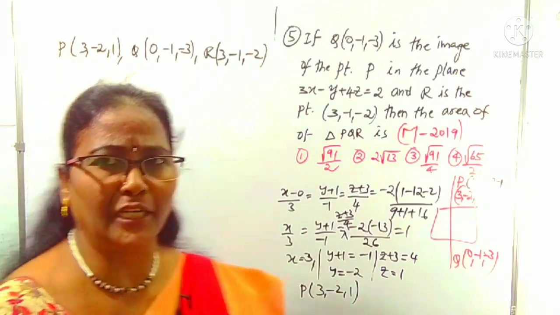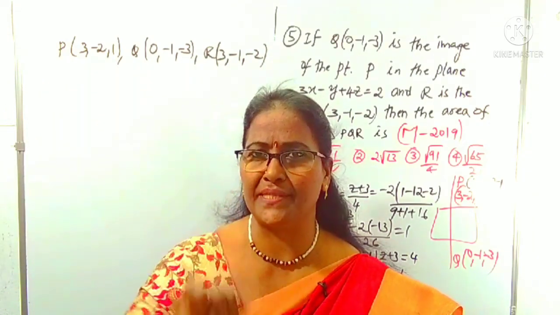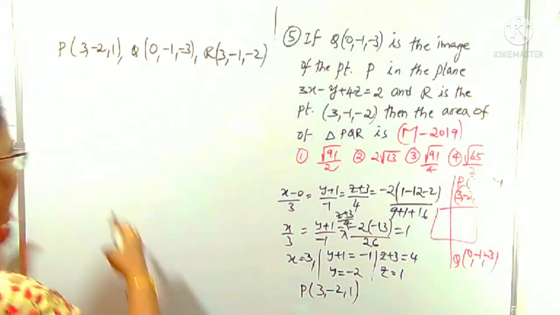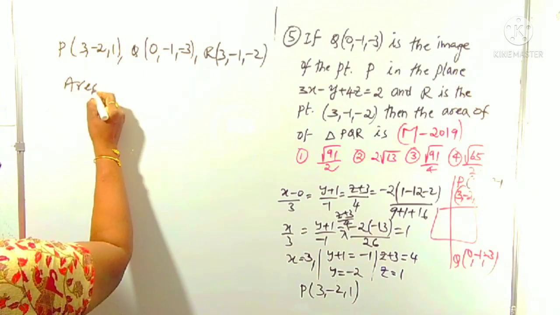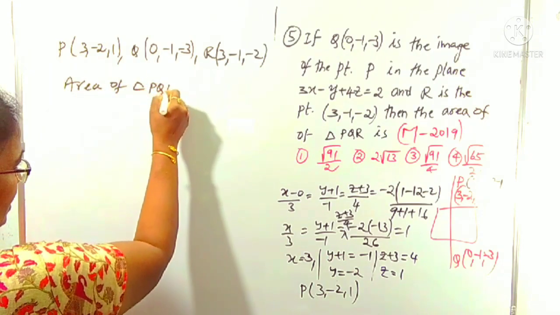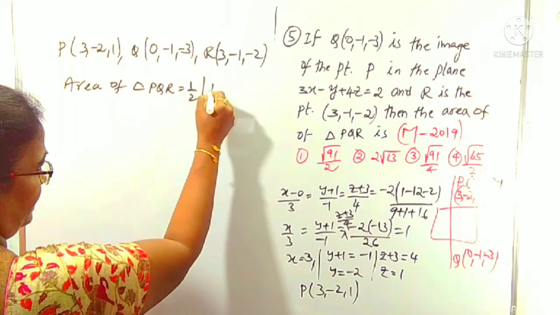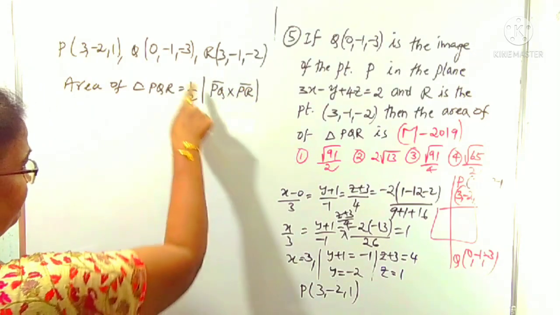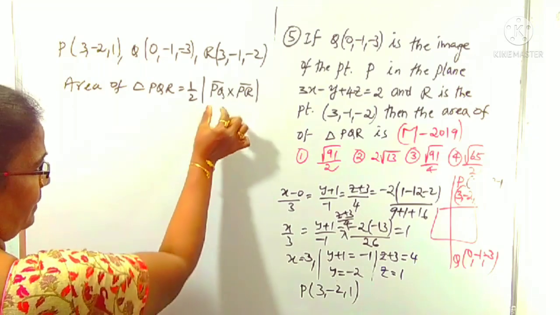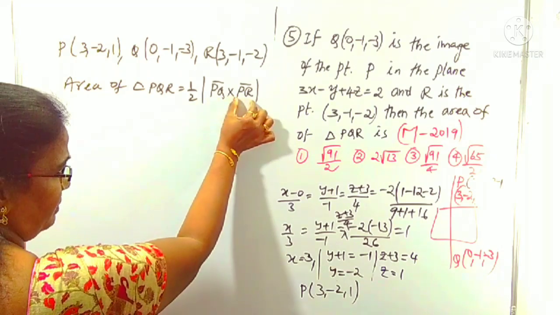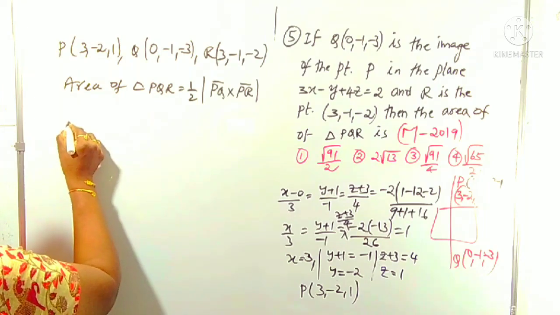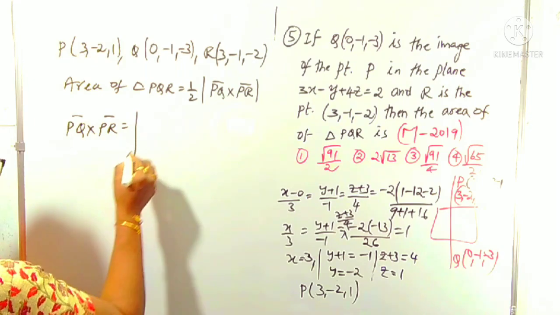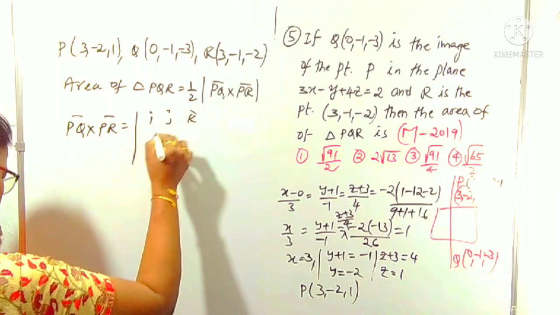To find the area of the triangle PQR in the case of 3-dimensional, you have to use the vector concept. Vectors are 3-dimensional only. The area of the triangle PQR is half of the modulus of PQ cross PR. We can use this formula. In case of PQR vertices of a triangle, we have to find the cross product of PQ and PR first. How can you find the cross product? We can use a determinant of i, j, k.